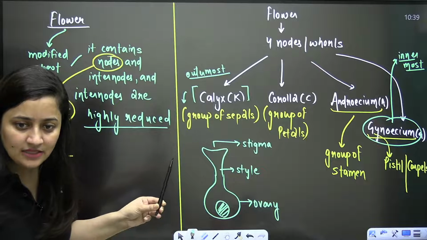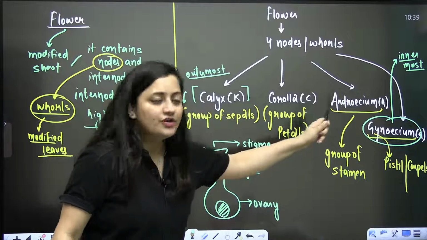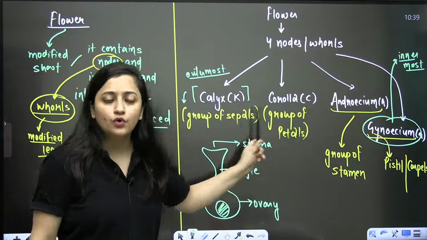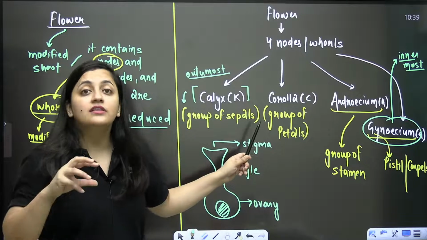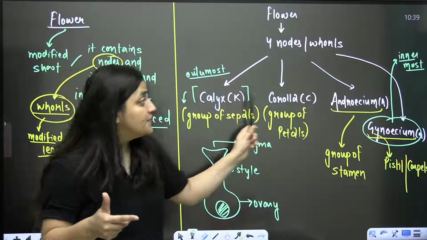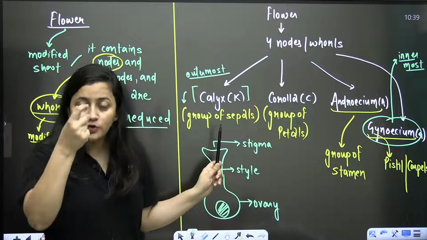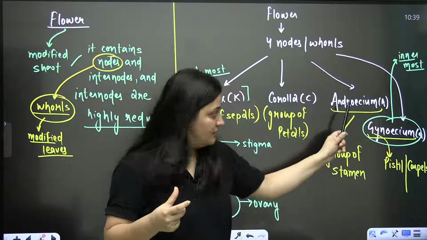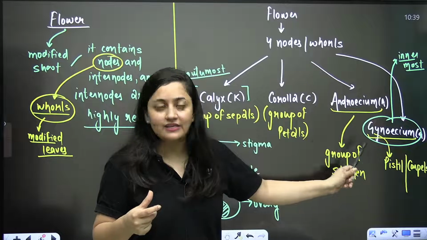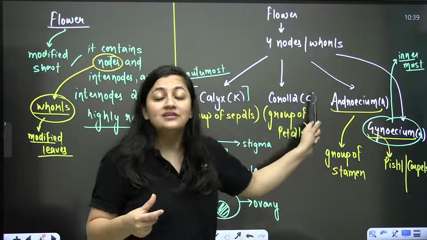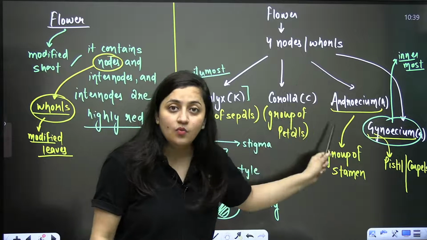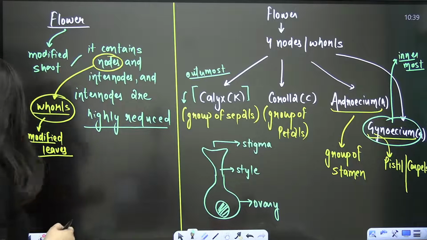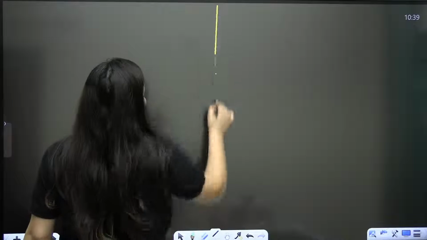So calyx, corolla, androecium, gynoecium, these are the 4 whorls, right? Calyx and corolla are the accessory whorls. They are the non-essential whorls. Their main function is protection and to attract the insects. But androecium and gynoecium are the essential whorls. These are the reproductive whorls. They are the ones which will take part in the reproduction. Clear? So that's important.